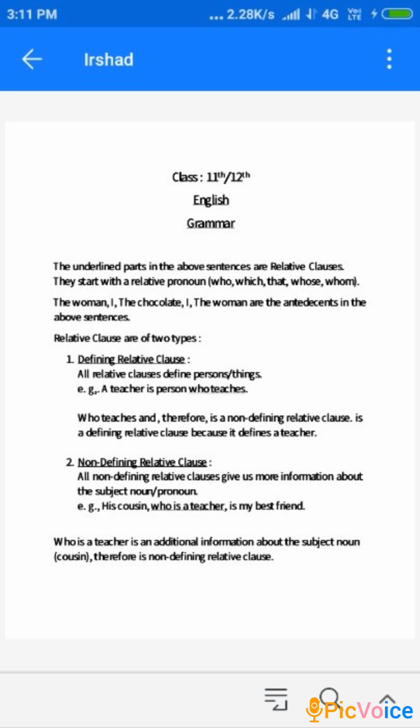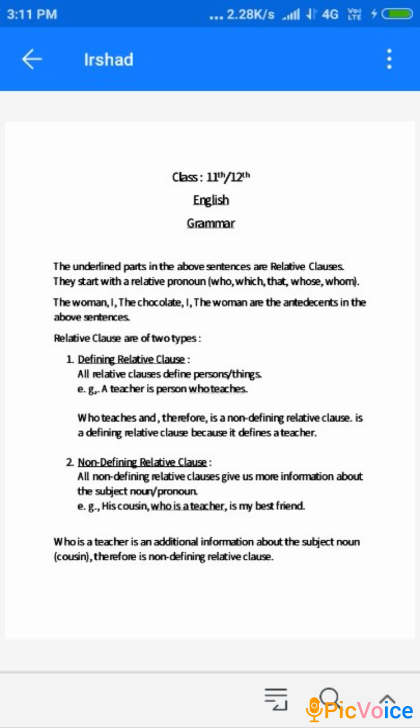So the relative clause who teaches defines the antecedent a teacher, and we call such relative clauses defining relative clauses. Defining relative clauses are essential parts of a sentence, which cannot exist without a defining relative clause. So who teaches is a defining relative clause. One more correction: it is defining, not non-defining, because we define a teacher.